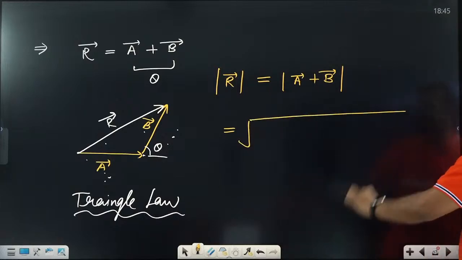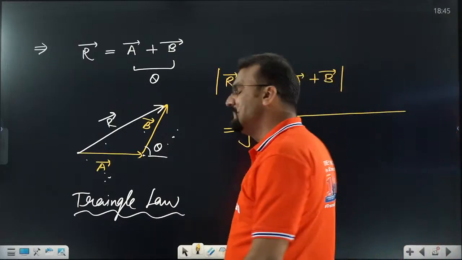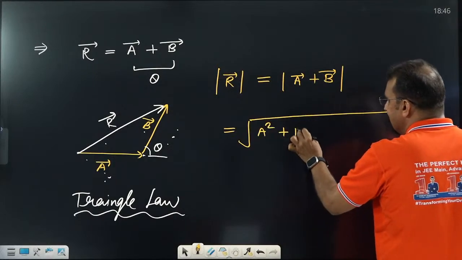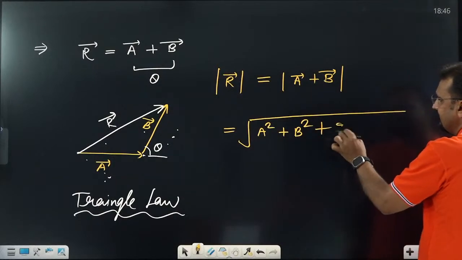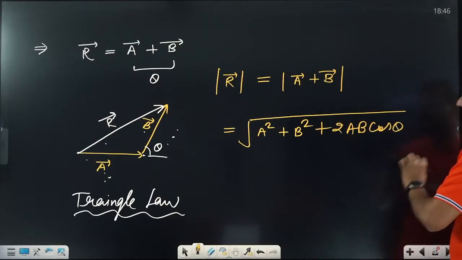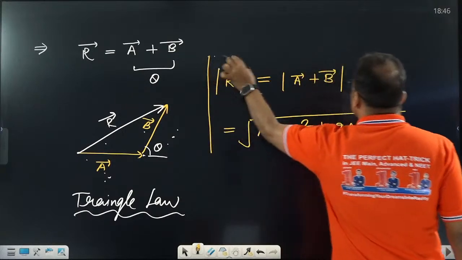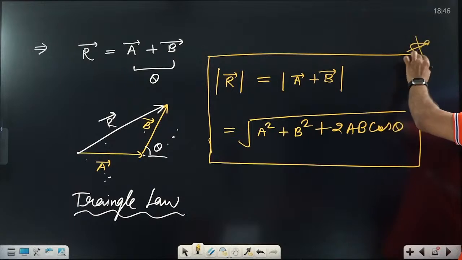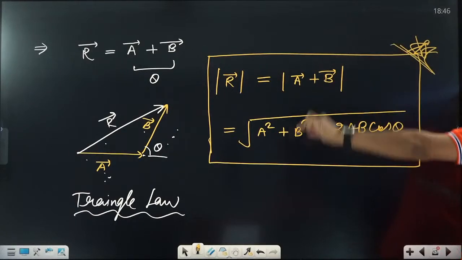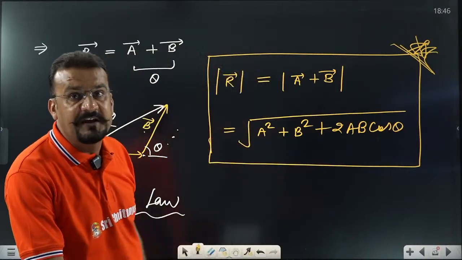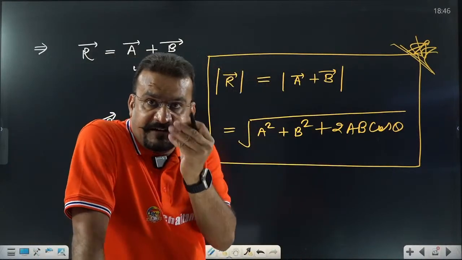This is a very important part of our physics, very important. What is that? Sir, this is going to be A square plus B square plus 2AB cos theta. That is the right answer that you need to remember directly. You can say this is the backbone of our physics. Without this formula, we can't even think about physics. That should be remembered at your fingertips.